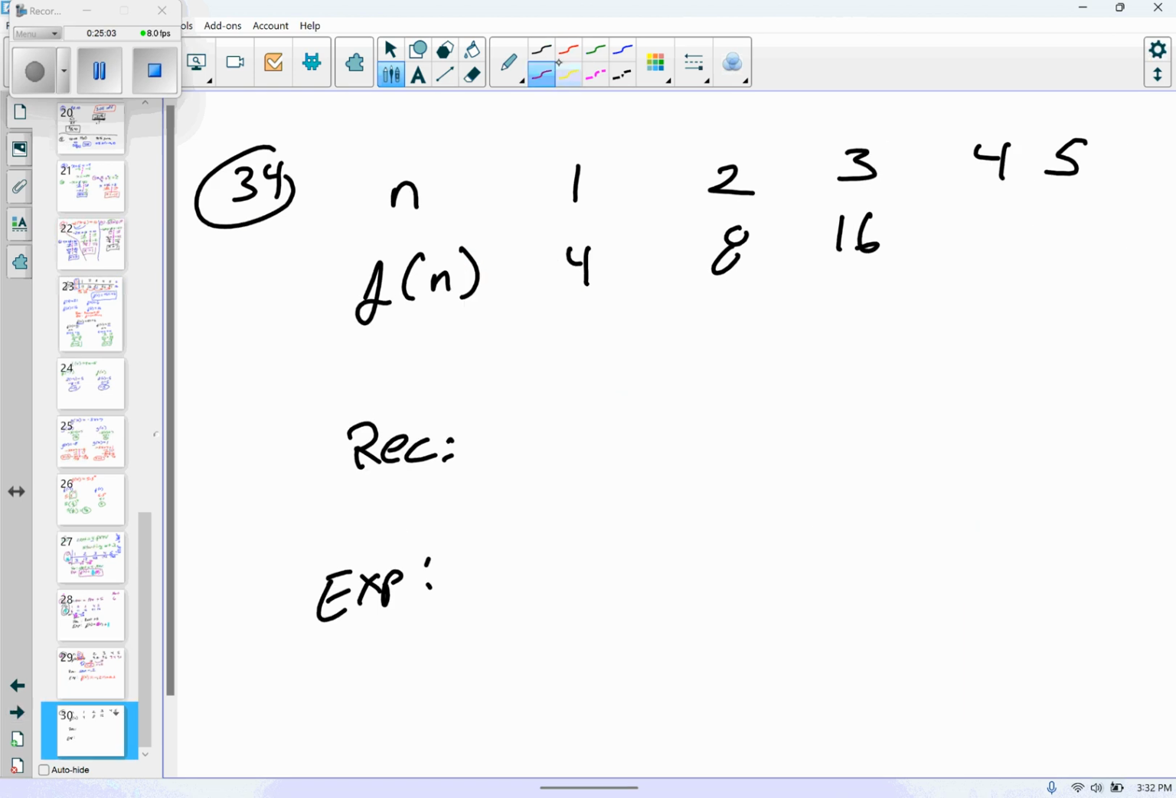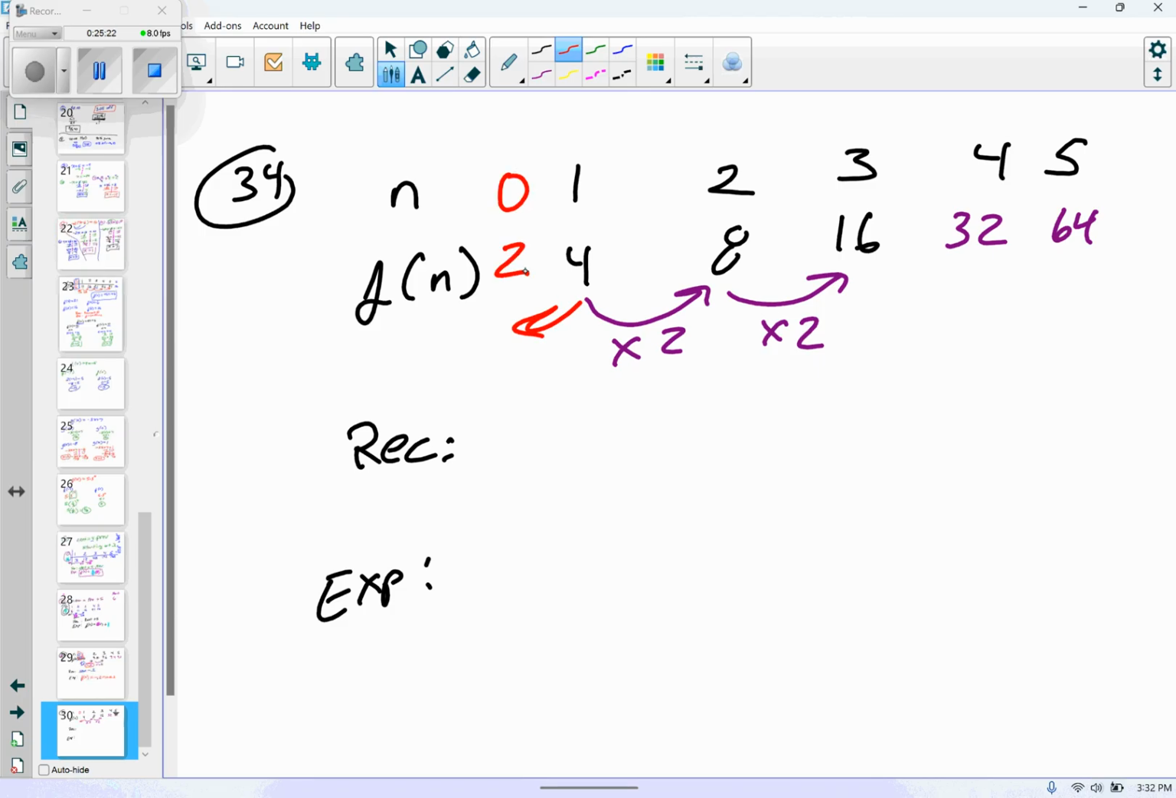Number 34, let's take a look at what's taking place. What am I doing from each of those? Looks like I'm multiplying by 2. So that would be then 32, because 16 times 2 is 32. 32 times 2 is 64. So if I wanted to get to the 0 term, that's going to be 2, right? Divide by 2. 4 divided by 2 is 2.